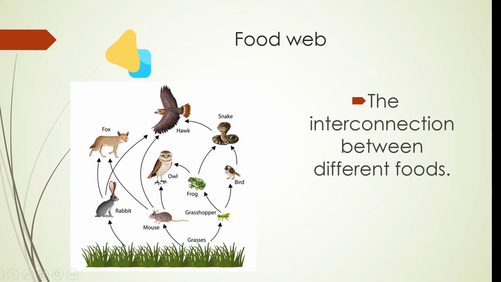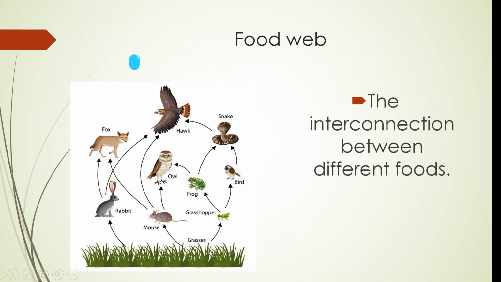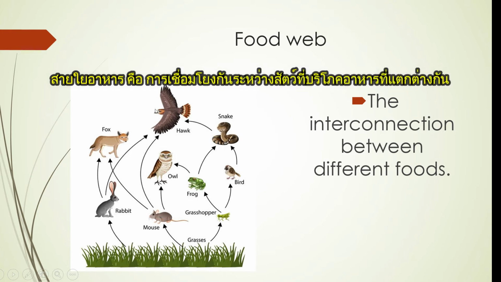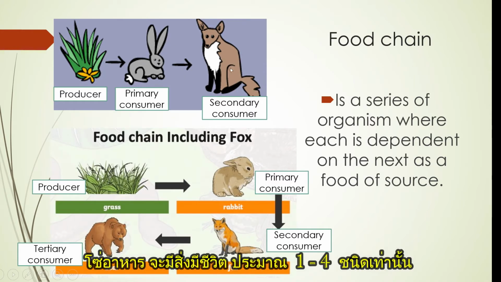Now we will go to the food web. Food web is the interconnection between different foods. As you can see, there are many living things in here. So this is called food web. In food chain there are only 3 or 4 living things. Okay, 1, 2, 3. 1, 2, 3, 4.